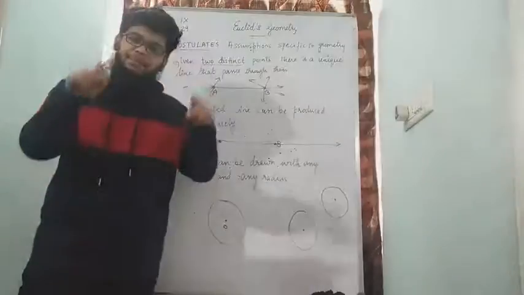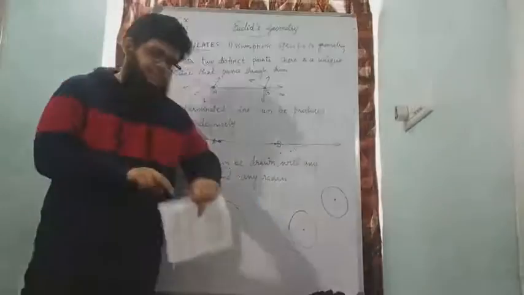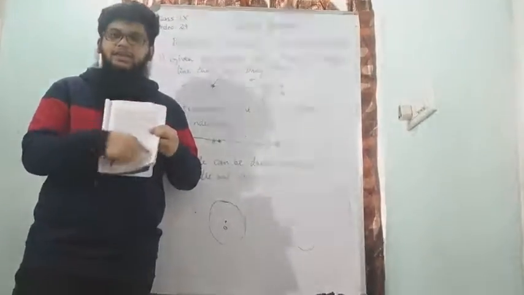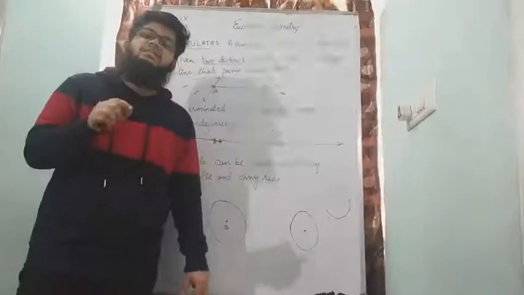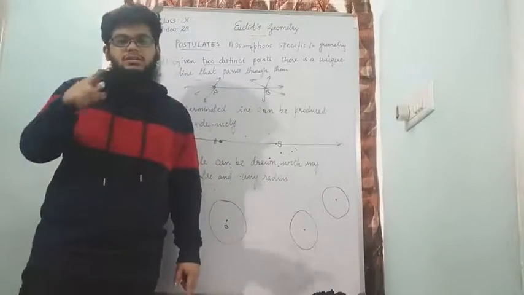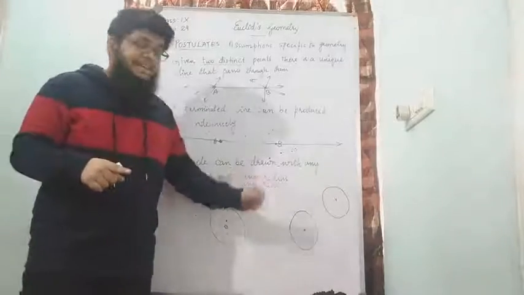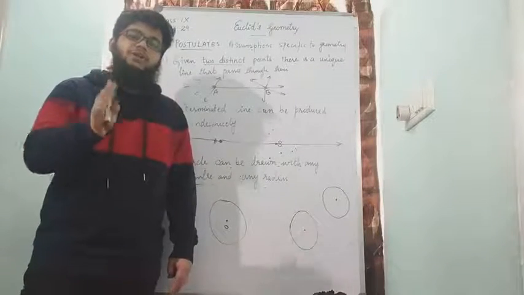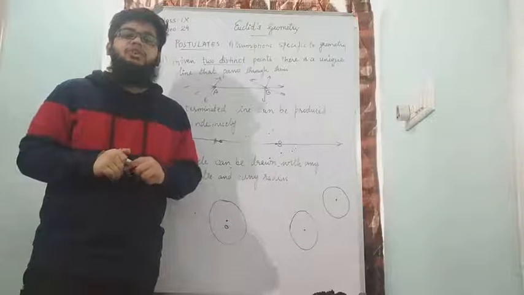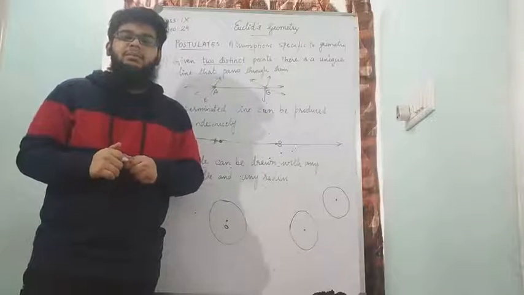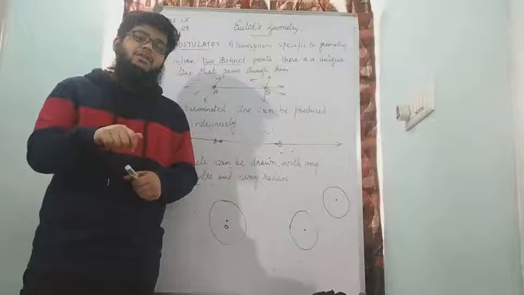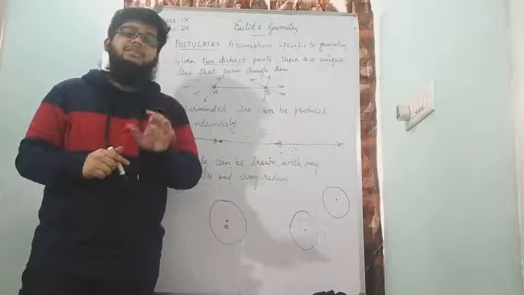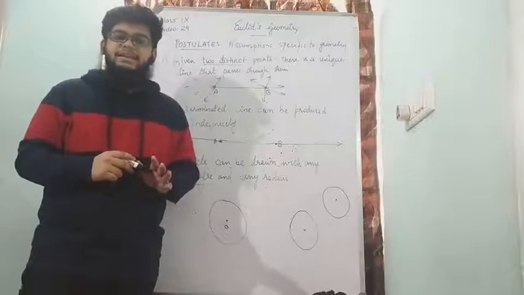Now if I have a paper here, I can draw a circle here, here, here, wherever I want. That means I can choose whichever point as the center and draw the circle. With any radius. Now what is the radius? Radius is the distance from the center to any point on the circle. For example, if I tell you to draw a circle of radius 3 cm, what will you do? You will take your scale and compass, measure 3 cm and draw a circle, correct? Now that measurement that you are taking to draw a circle is called the radius.